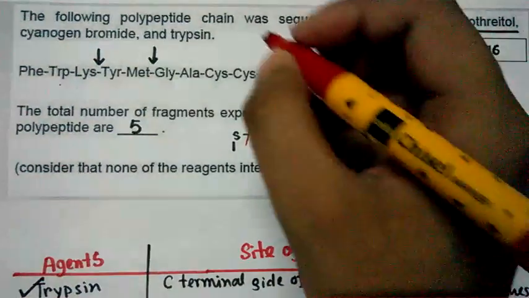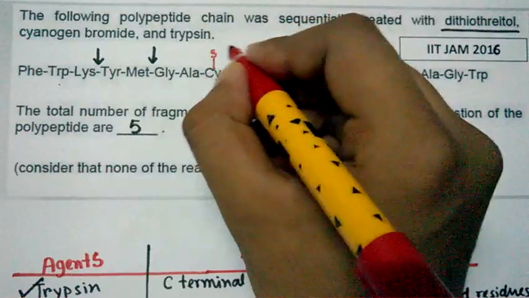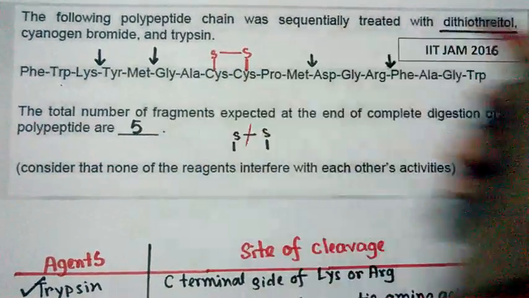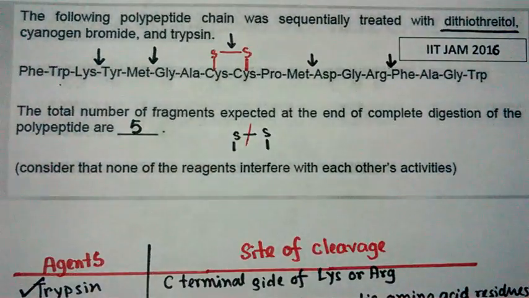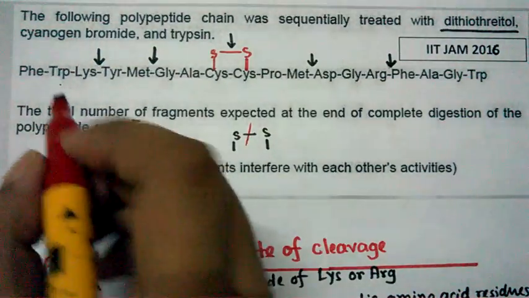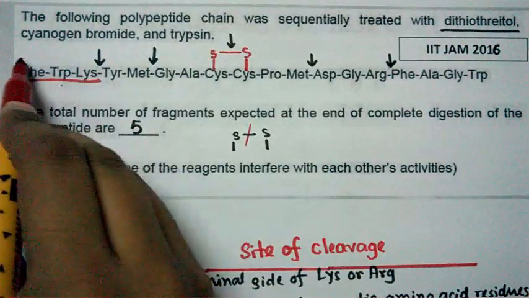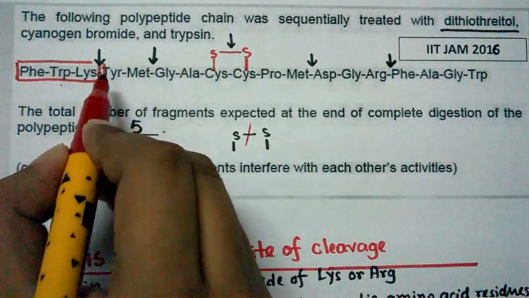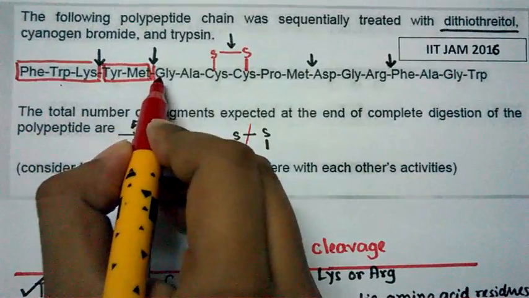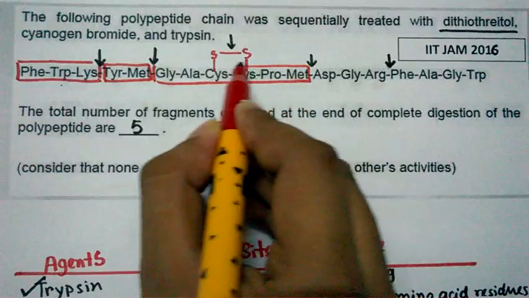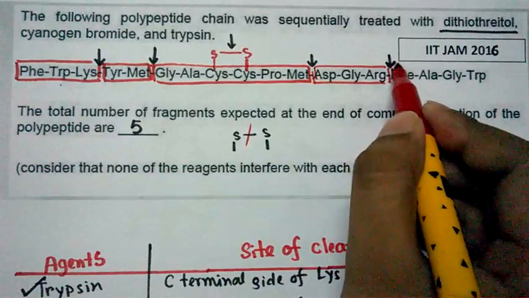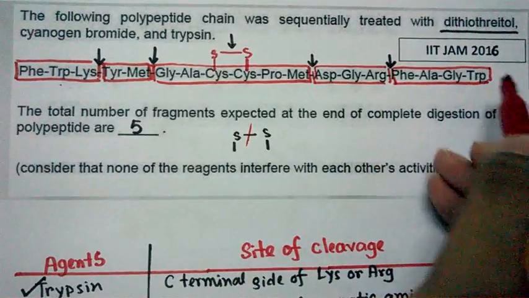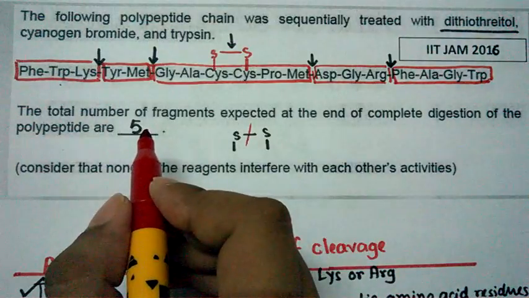Here in our structure we have a disulfide bond between these two cysteine residues, and it would be cleaved by dithiothreitol, but it won't produce more peptide fragments. So how many peptide fragments are we getting? We are getting basically 5 peptide fragments. Let's label them. This is our first peptide fragment, this would be our second, this would be our third, our fourth, and this would be our fifth peptide fragment. So the correct answer would be 5.